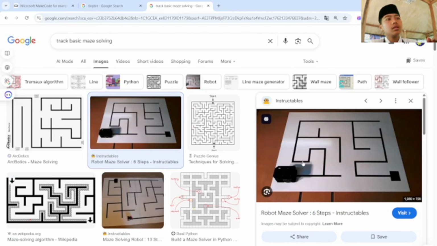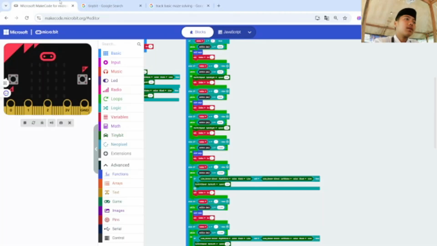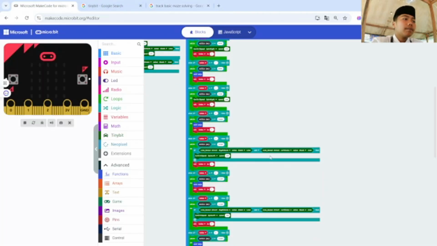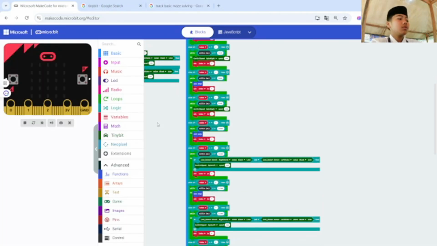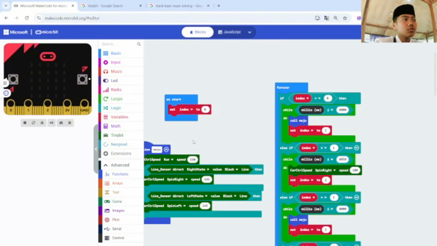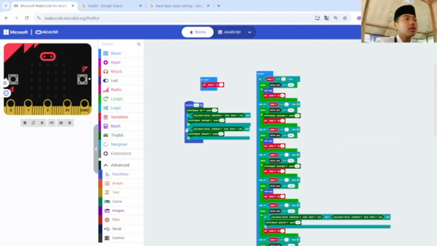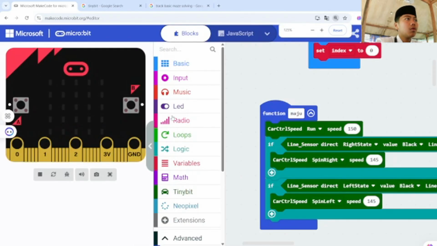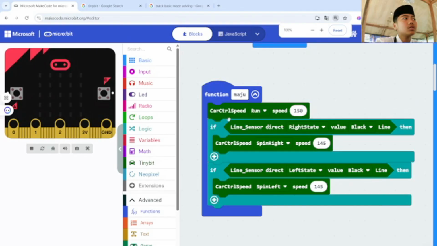But usually the color of the line is black, and so it can move in the two sections. So I will describe my code on this website.